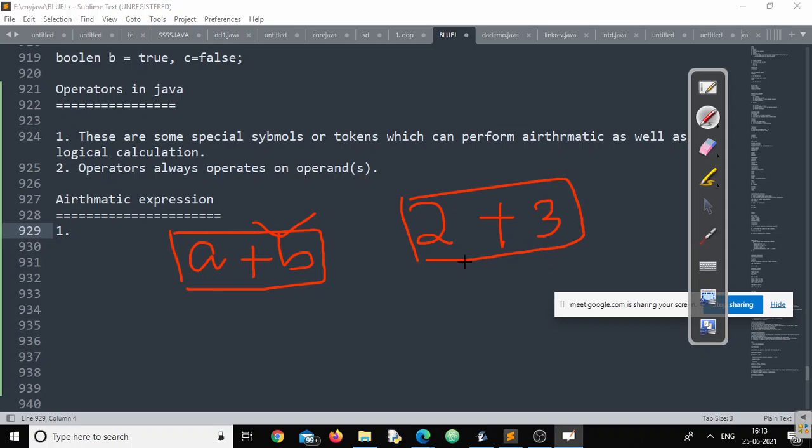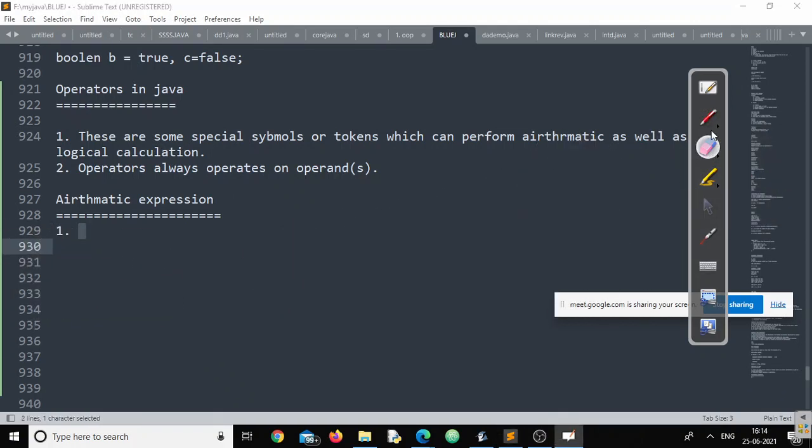Now my question is, if these two are arithmetic expressions, then if we generalize an arithmetic expression into some statement, what do we say? An arithmetic expression can contain operators and operands. Obviously, operands are there. I'm talking about what kind of operand. Whether it is okay with only constants, only variables, or both of them. Both of them. Right. So what we can write, an arithmetic expression can contain, we can go to the point. Like we can write an arithmetic expression.